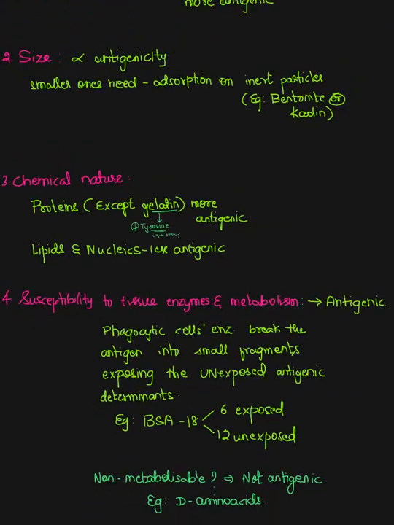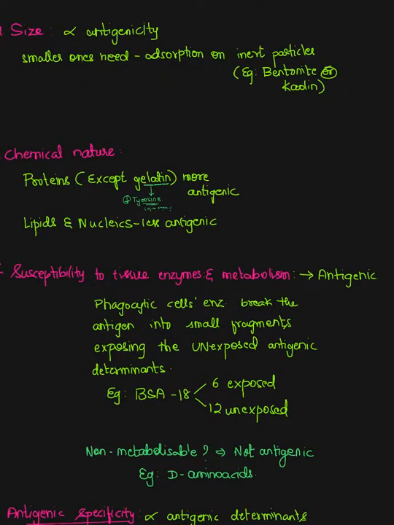And coming to susceptibility to tissue enzymes and metabolism, if they are susceptible to tissue enzymes and get metabolized, then they will certainly be antigenic in nature. The phagocytic cell enzymes help in breaking down these antigens into smaller fragments, as a result of which they expose the unexposed antigenic determinants.